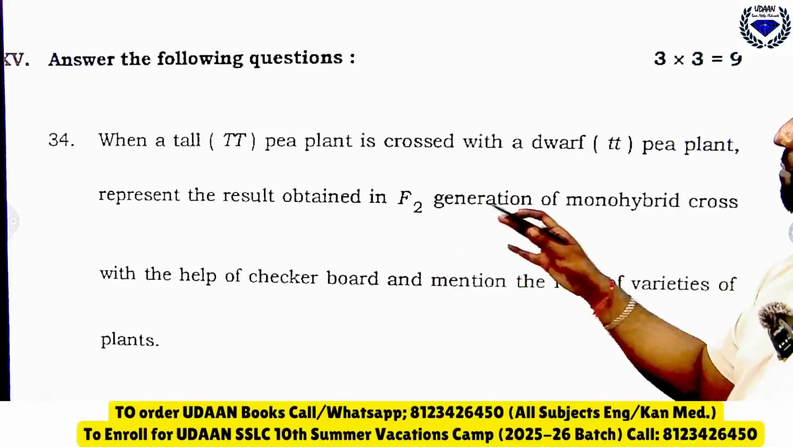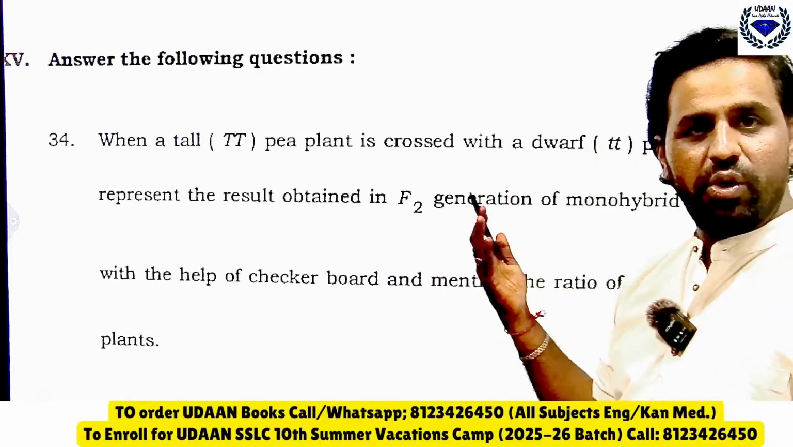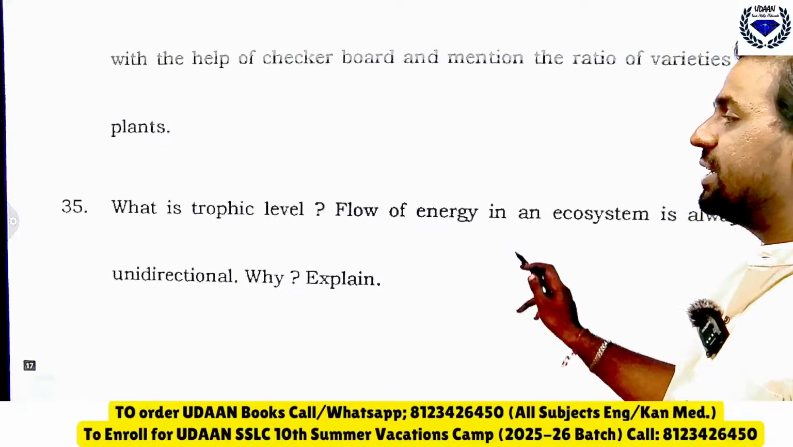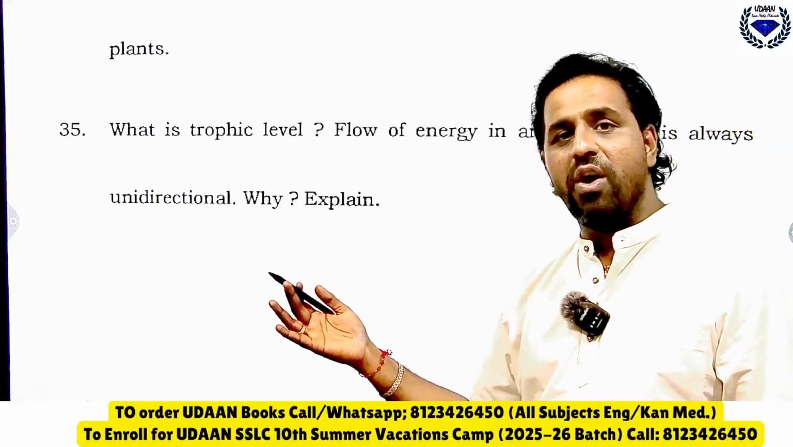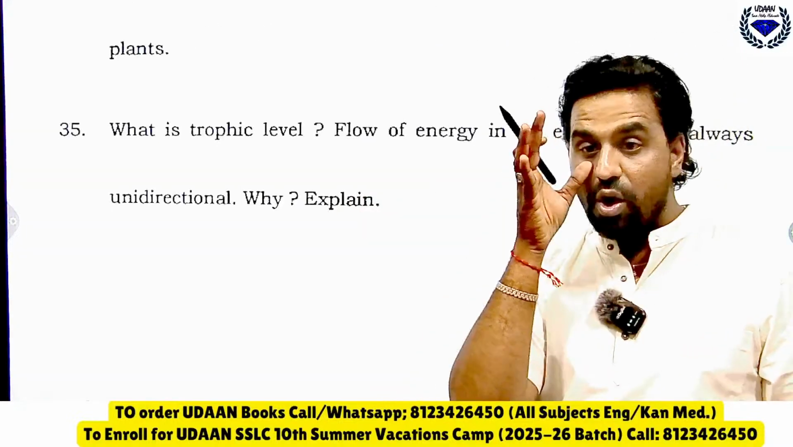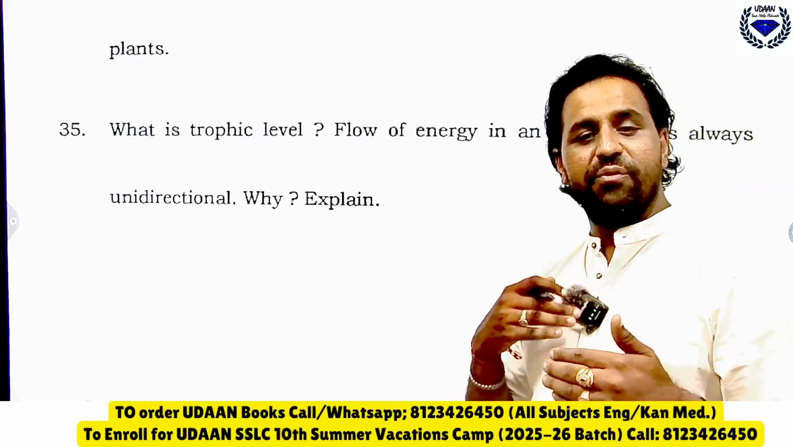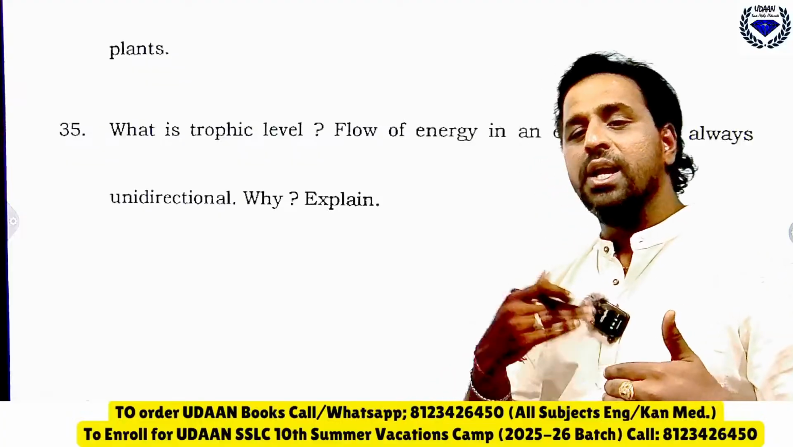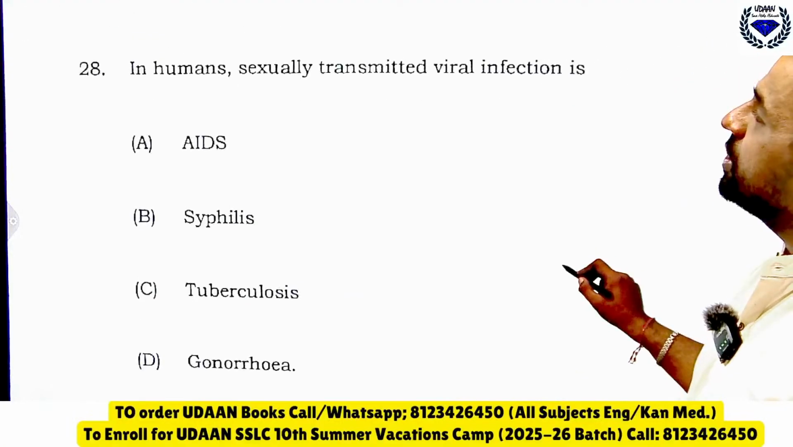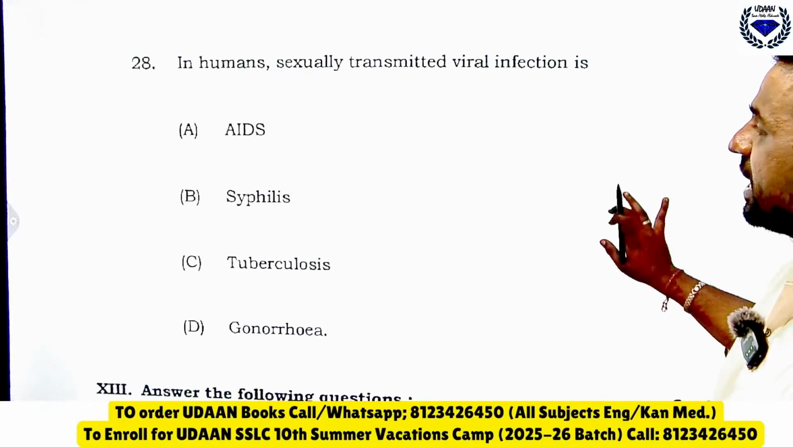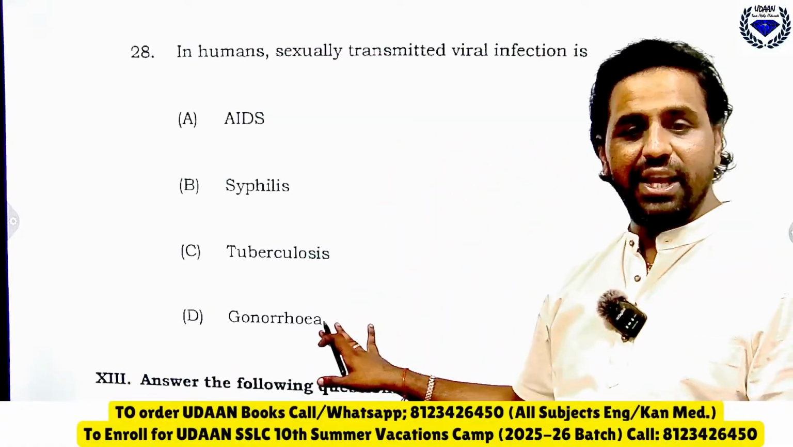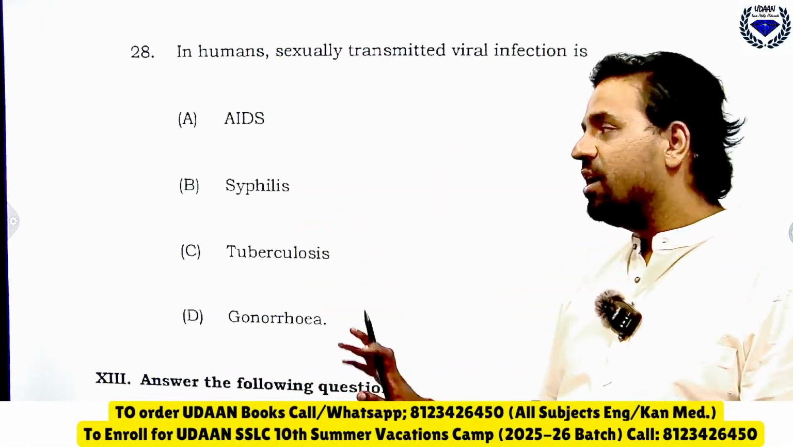Again, tall pea plant with the short pea plant. So again it has repeated. You can write each step in the food chain, we call it trophic level. Flow of energy is always unidirectional because if it goes forward it will never revert back. That is the answer. So in humans, sexually transmitted viral infection, ಇದ್ರೊಳಗೆ ಯಾವ್ದು ವೈರಲ್ ಐತೆ ಹೇಳ್ರಿ? ಆಬ್ವಿಯಸ್ಲಿ ಏಡ್ಸ್ ಈಸ್ ಅ ವೈರಲ್ ಒನ್.